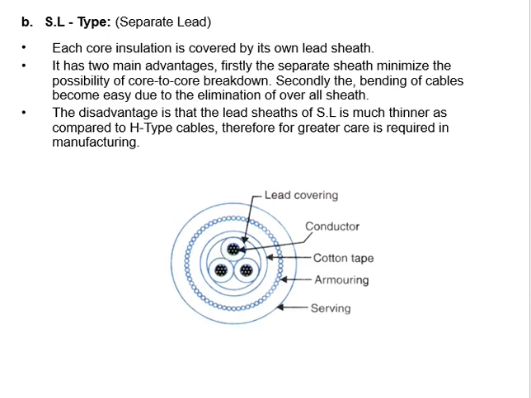As you know, while laying cables into underground trenches, there are laborers, and laborers have limited power, so there is a chance that the cable weight may exceed their power. So to balance all this, we are using a separate lead sheath.